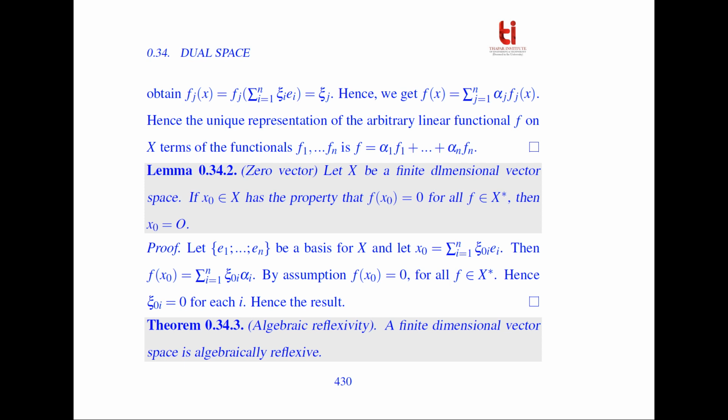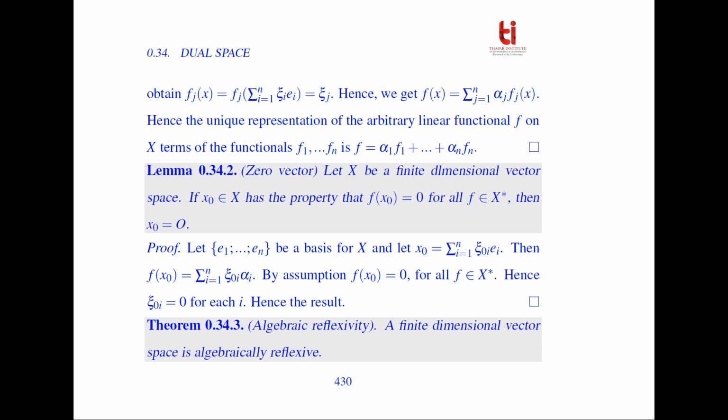Hence the unique representation of the arbitrary linear function f on X is f equal to alpha_1 f_1 plus and so on alpha_n f_n. Hence we get the result. So further we will use this lemma in our next result.